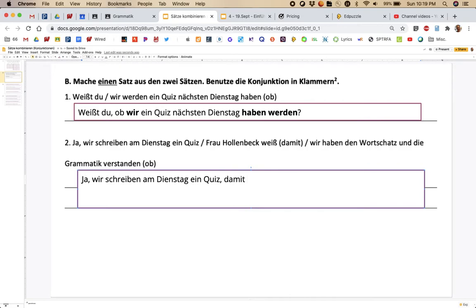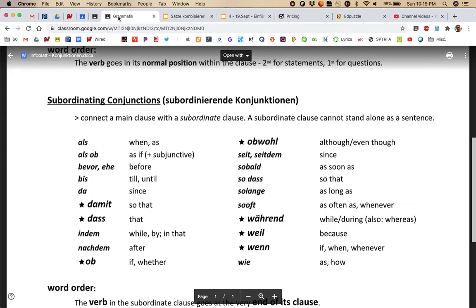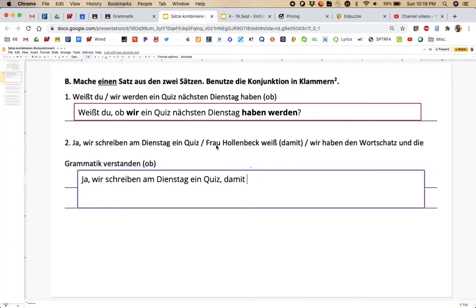With damit, you can look back and see it means so that, and it moves the verb to the end of its clause. So you'll say, damit Frau Hollenbeck weiß. So there, that verb weiß is at the end of its clause. So here so far you're saying, yes, we're going to write a quiz or take a quiz on Tuesday so that Miss Hollenbeck knows.